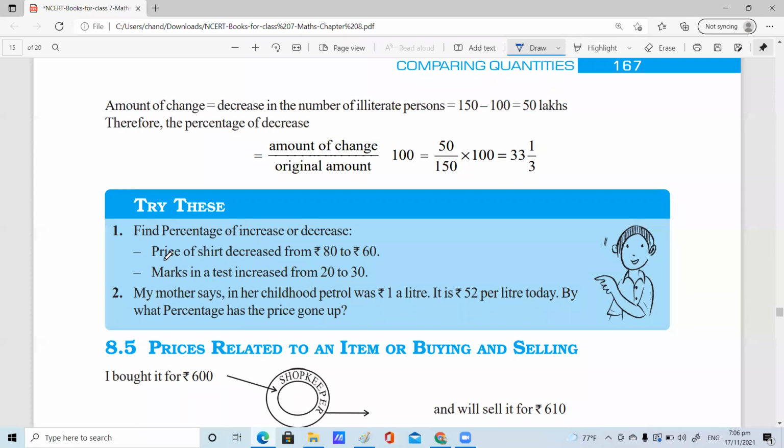And one more lively question for you, children. How has gold increased? You're supposed to calculate. Ask your mother: in her childhood, 1 gram of gold was how much? Nowadays, what is the price of 1 gram of gold? By what percent has it increased? You find out. That's your homework for today.